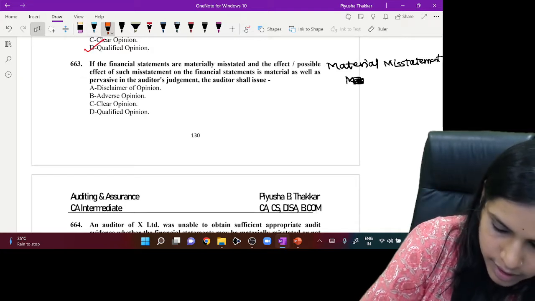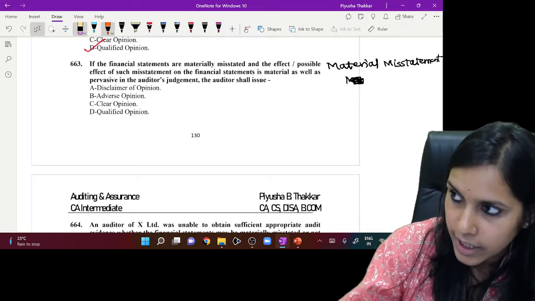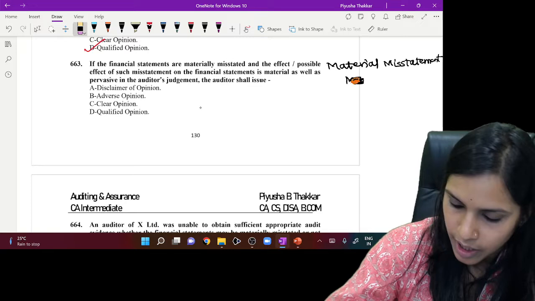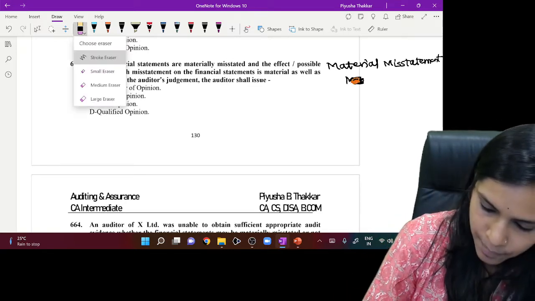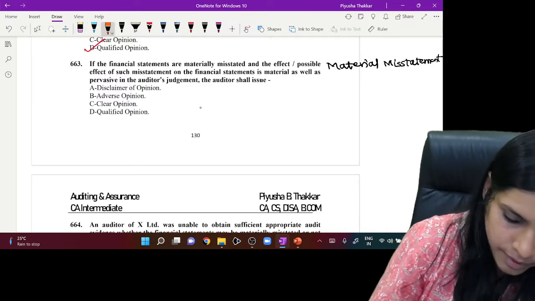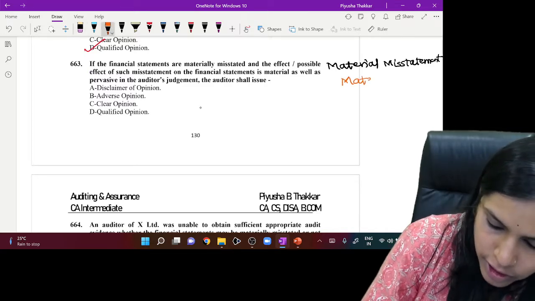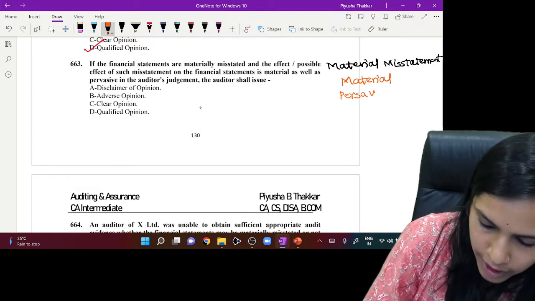The effect may be either material or pervasive. We need to check the effect. What has been told to us here?